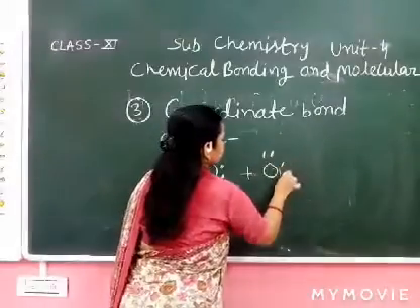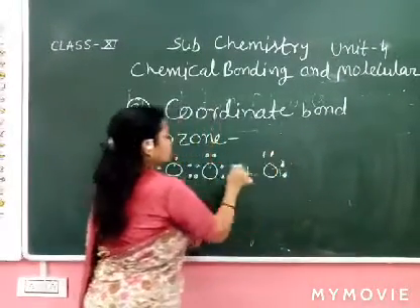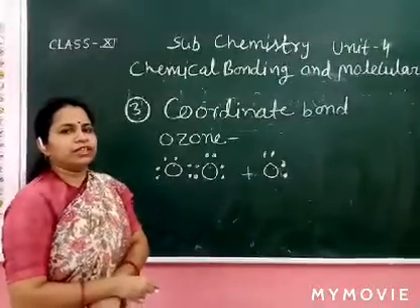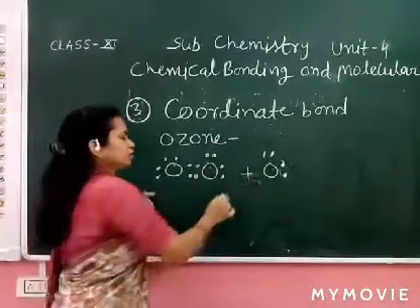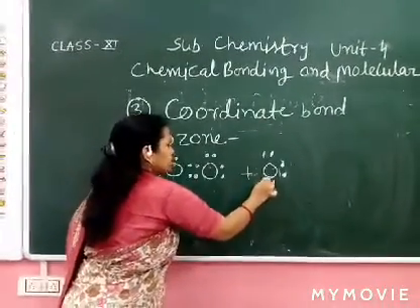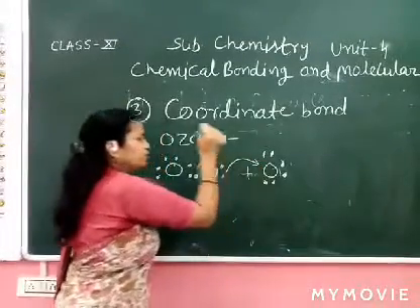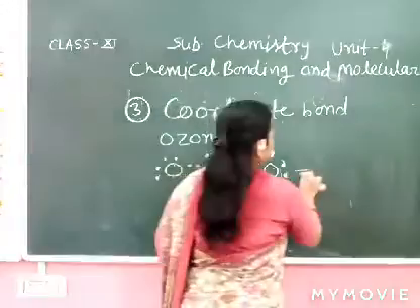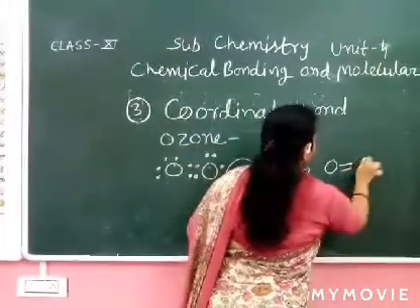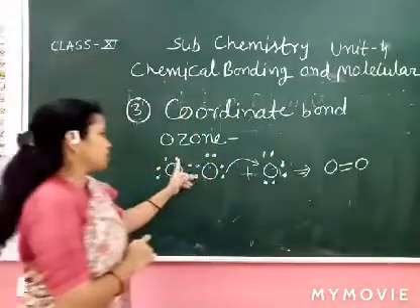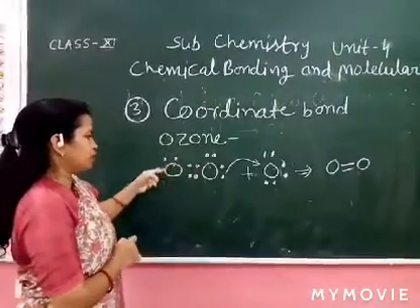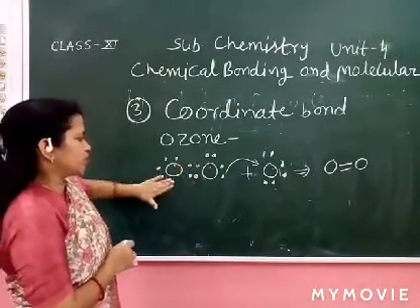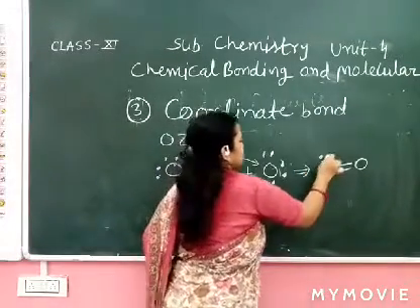We want to add another oxygen. If the other oxygen also forms a double bond, there would be an increase in the electrons. So what happens in this condition? One oxygen donates the electron pair. Oxygen, double bond, oxygen; how many electron pairs remain?